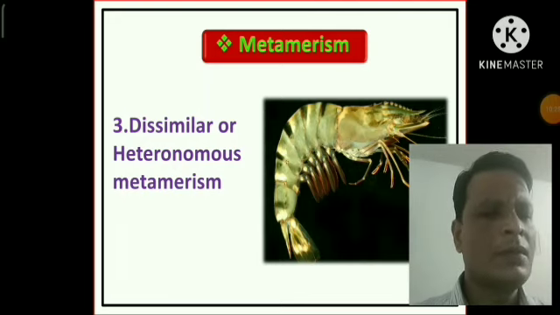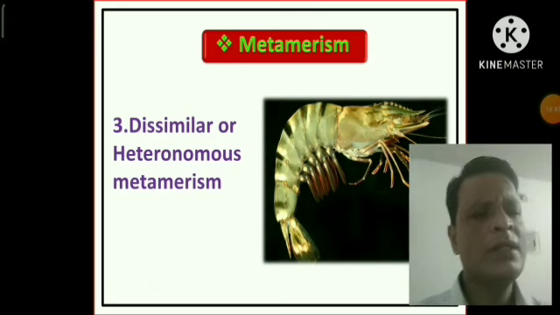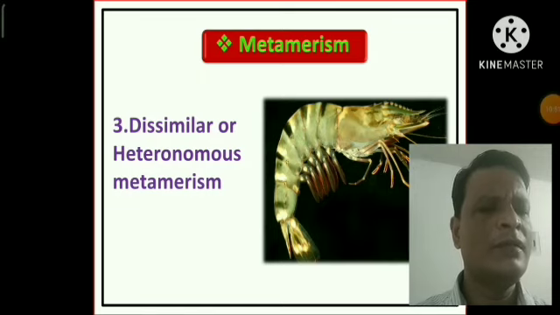Heteronomous metamerism is also found in the human body, but there only internal metamerism is found. Our backbone consists of a series of bones which are called the vertebrae. So internal heteronomous metamerism is found in the human body only in the vertebral column.